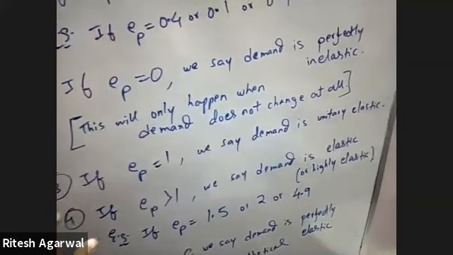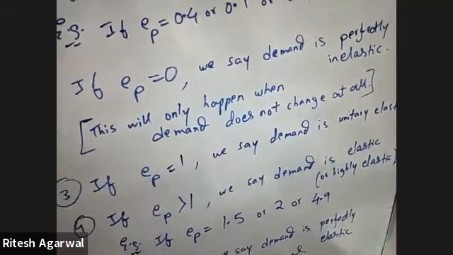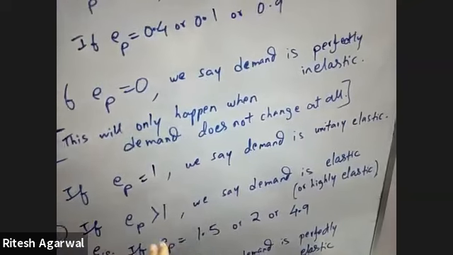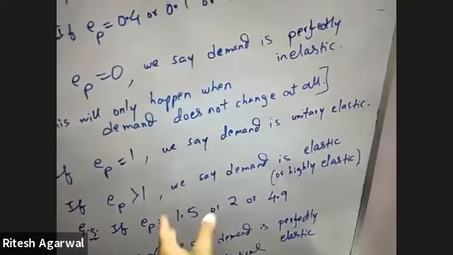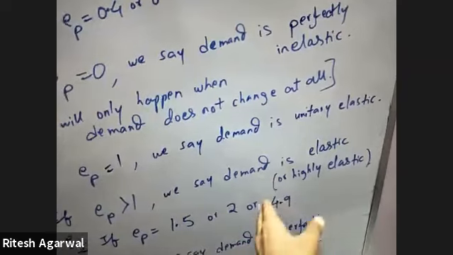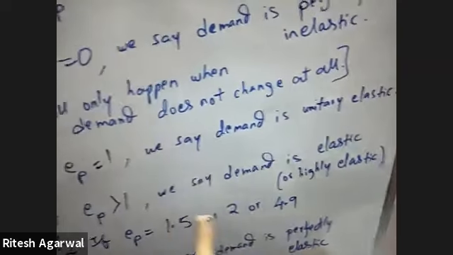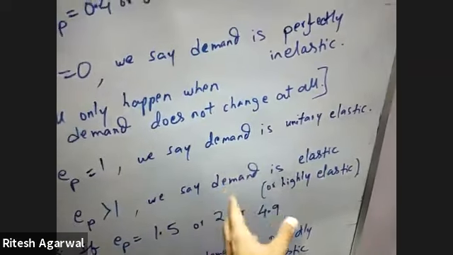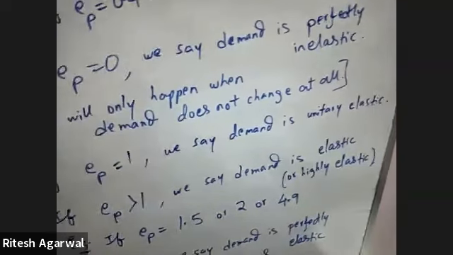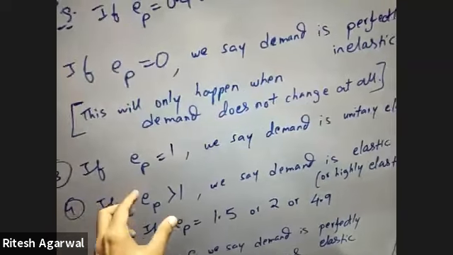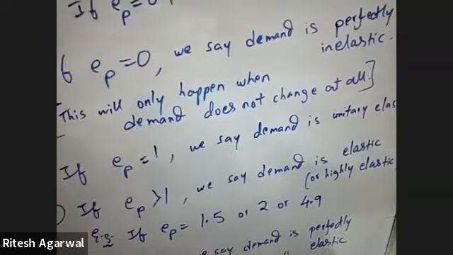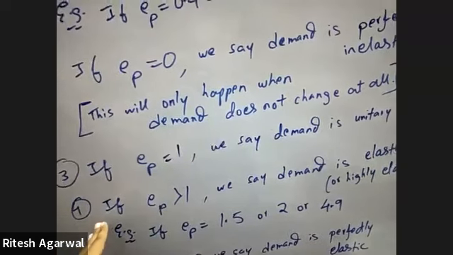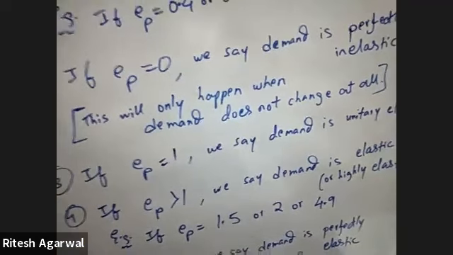Fourth situation, which is more prominent in the case of luxury goods, is when EP will be more than 1. So it will be like 1.5, 1.2, 1.9, or even 2, or even more than 2, like 4.9. This is very high. Then we say that demand is elastic or highly elastic. So the moment EP becomes more than 1, we say that demand is elastic or highly elastic. This mainly happens in the case of luxury goods or goods which are not necessary items.